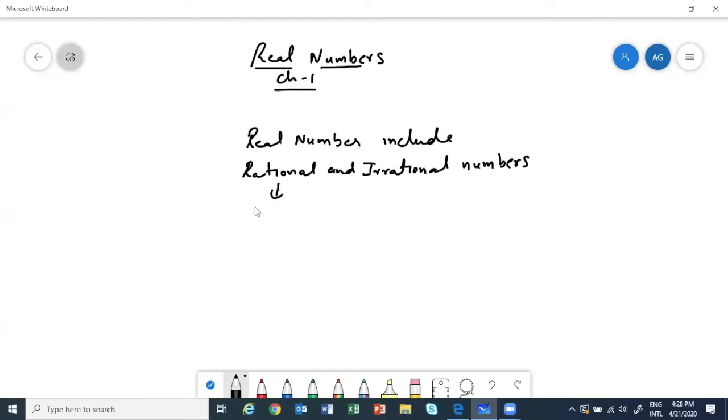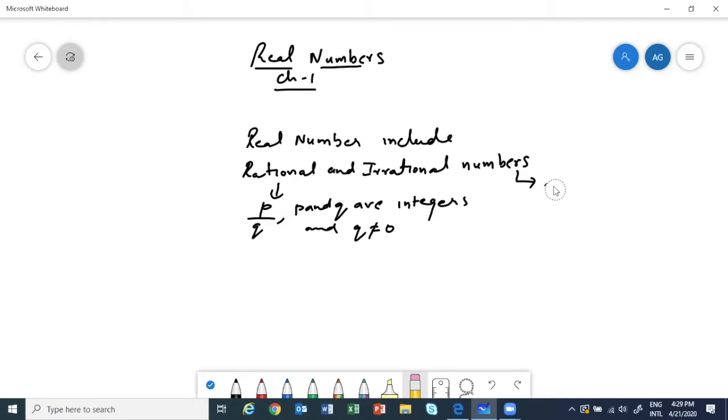So rational, what was the definition? Numbers that can be written in the form p by q, p and q are integers. Okay. And q cannot be 0. Right? And what was the definition of irrational number? Numbers which cannot be written in the form p by q. Or numbers in decimal form which are non-terminating, non-recurring. Isn't it? Remember root 2, I gave you examples, okay? These cannot be written in the form p by q.